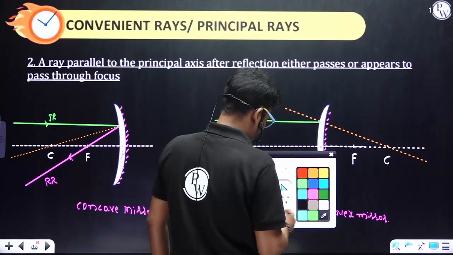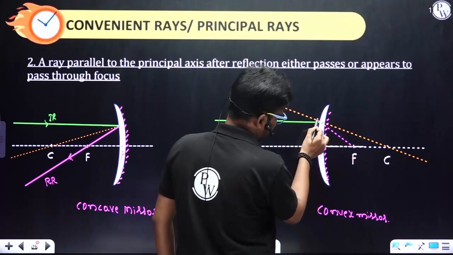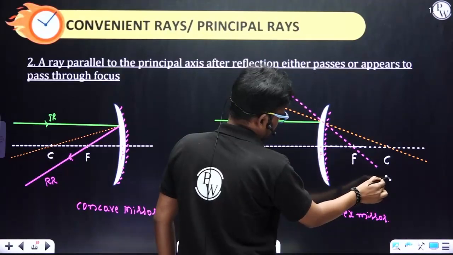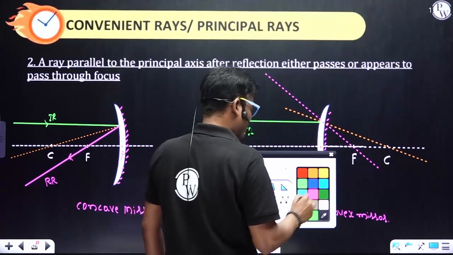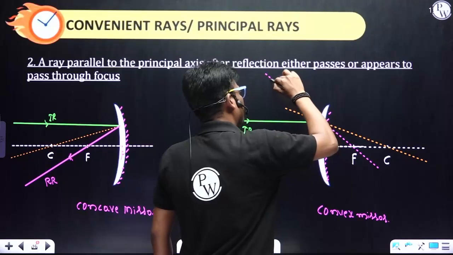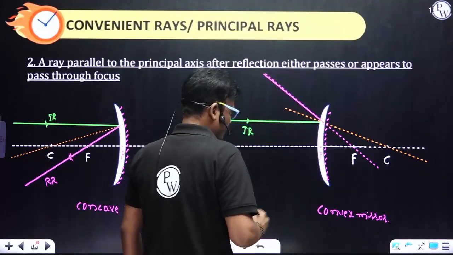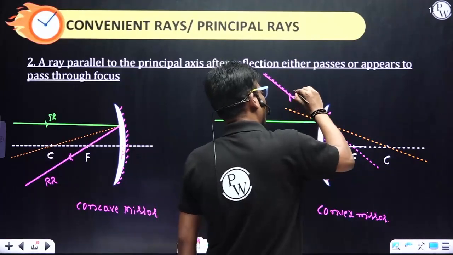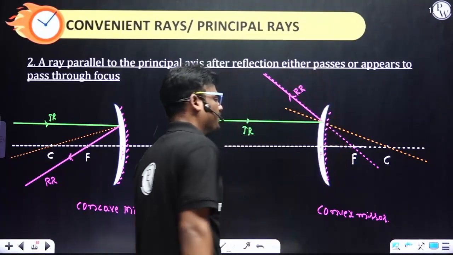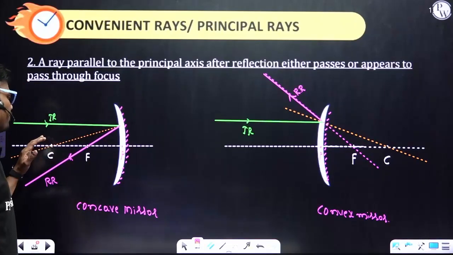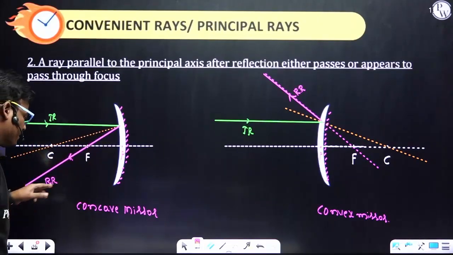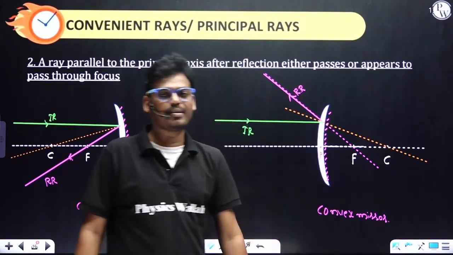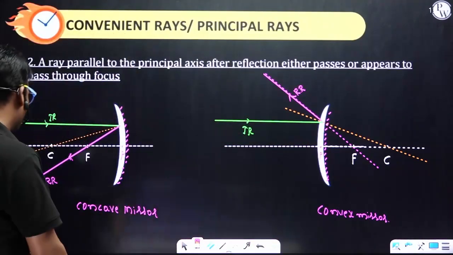If I consider the dotted line, this is the focus. But "appears" means it is actually not passing through the focus, but appears to pass through the focus. So this is the reflected ray. Got it? In the case of a concave mirror, it actually passes through the focus, and in the case of a convex mirror, it appears to pass through the focus. Got it? Now let's move on to the next one.